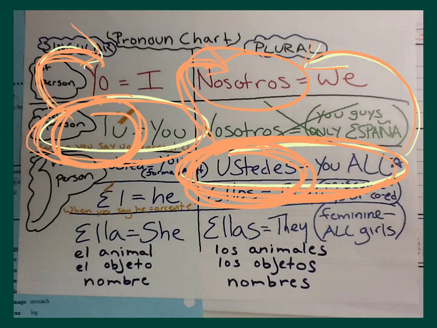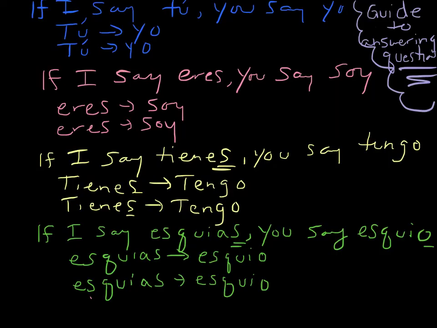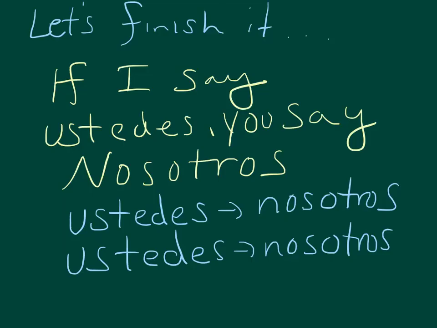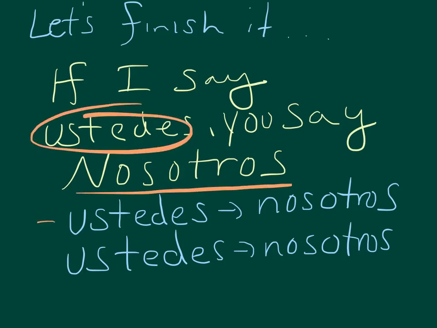All right, so one more time, our little chant, our guide to answering questions in Spanish. If I say tú, meaning if the question comes at you in the tú form, you say yo. Tú, yo, tú, yo. If I say eres, you say soy. Eres, soy. If I say tienes, you say tengo. Tienes, tengo. If I say esquías, you say esquío. Esquías, esquío. Let's finish it. If I say ustedes, you say nosotros. Ustedes, nosotros. Again, meaning anytime you're asked a question in ustedes, you must respond with nosotros.